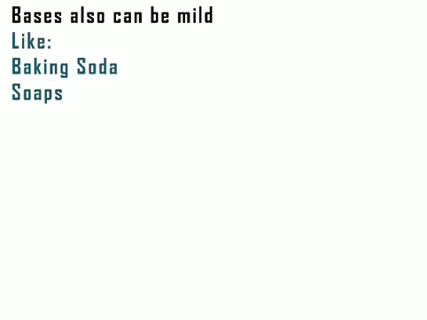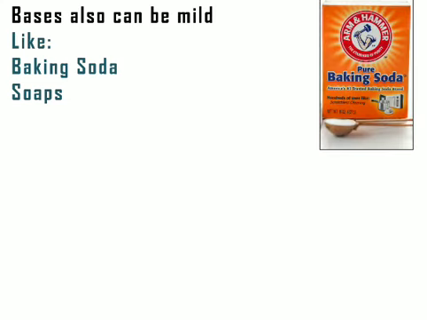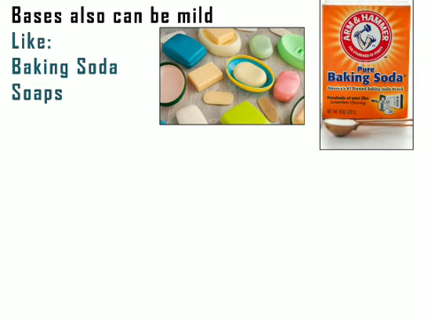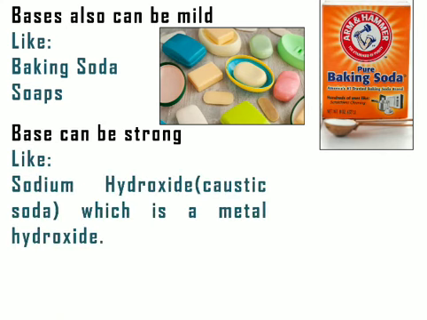Now if we see examples, there are some products which are available in our house, like baking soda. You have seen baking soda used in the kitchen for making some confectionery products. If you taste a little pinch of it, you will find it is bitter in taste. Similarly, soaps are also present in our house, which are again bitter in taste, although you don't have to taste it, but they are base. We also have some strong kinds of base. These are known as strong bases, and an example of these bases is sodium hydroxide.